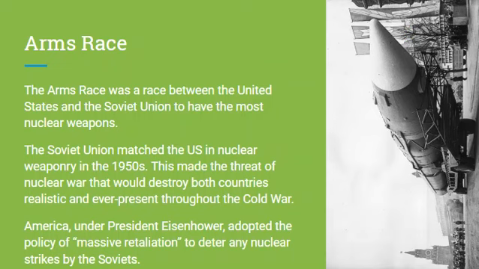And there's something called the arms race that happens, and this was a race between the United States and the Soviet Union to have the most nuclear weapons. So we dropped a nuclear weapon, which is an atomic bomb, to end World War II, when we were the first country to build an atomic bomb. However, the Soviet Union was able to build atomic bombs shortly afterwards.